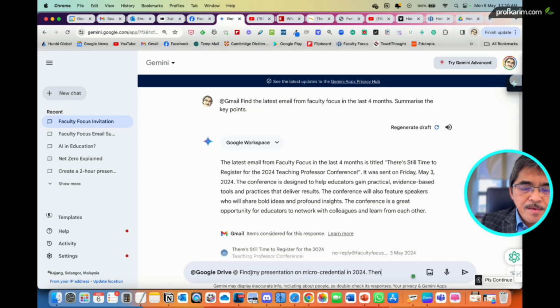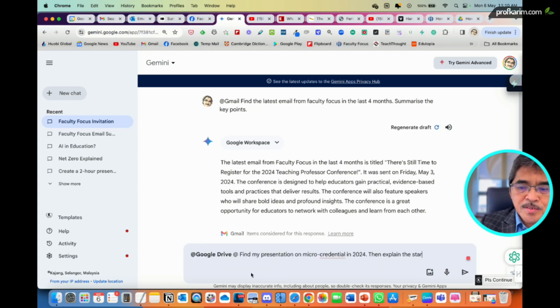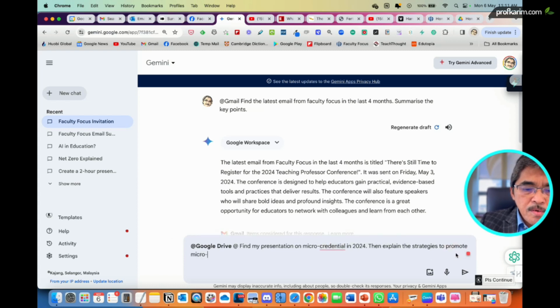Then let's say, explain the strategies, or you can ask for summary. You can also ask for summary, but in this case maybe explain the strategies to promote micro credential. Okay, let's see what we get.